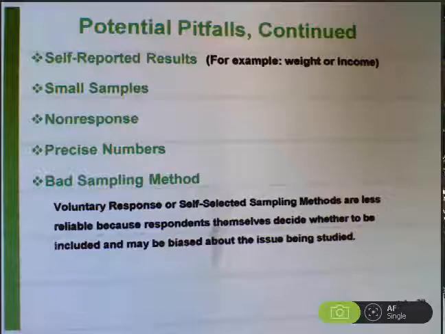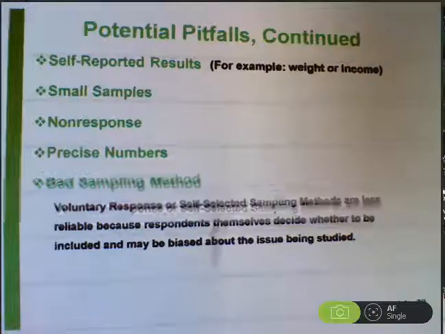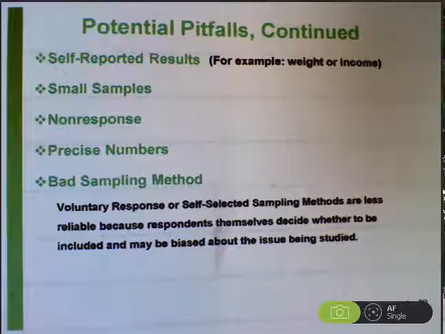You've seen those thousands of times on the internet. You don't click there unless it's an issue that you're interested in. And so the people who do click there may not have the same opinion about the issue as your average person. Watch out for bad sampling methods.